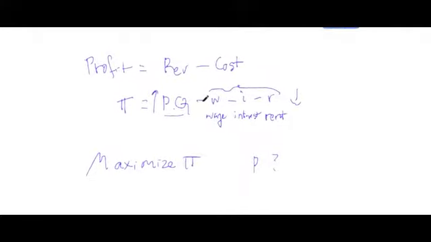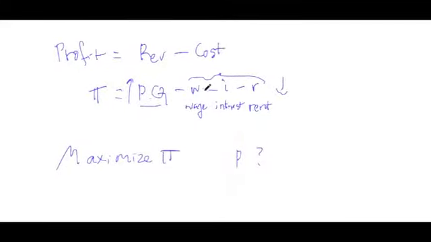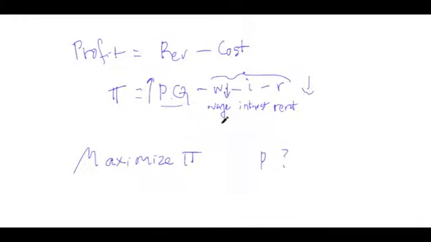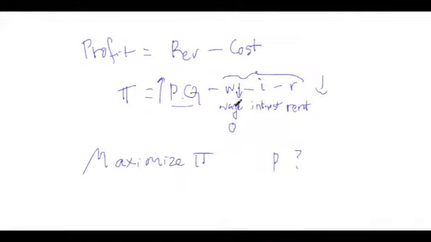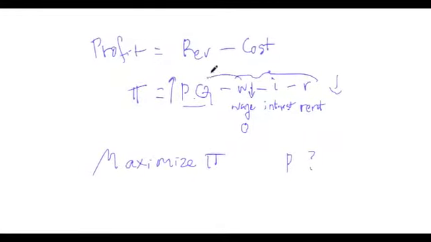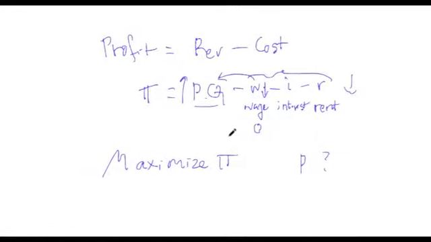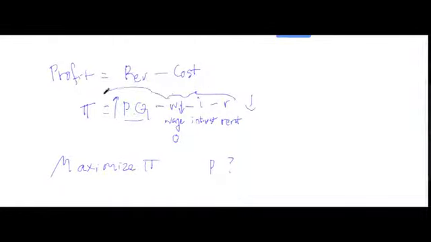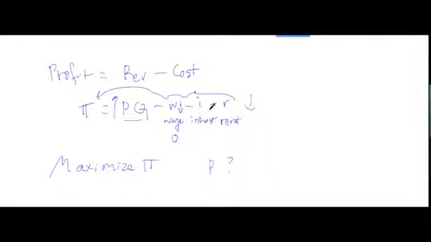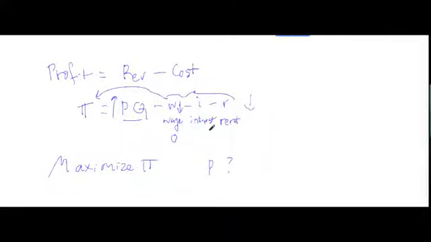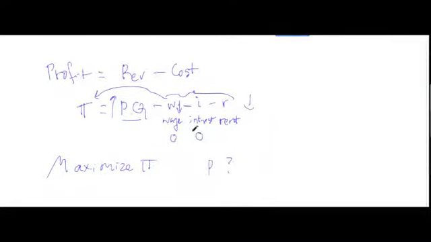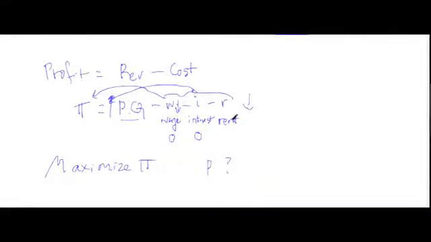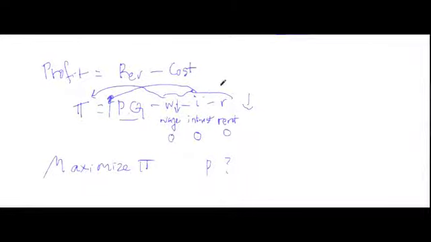Set that aside for a moment. The other strategy, we said, is that you can reduce W as much as you can. And if you can make it zero, fantastic. All this W goes back to your revenue, eventually to your profit. So if you can make it zero, profit goes up. Similarly for interest: if you can make interest zero, all the interest enters into profit. If you can make rent zero, all the rent goes into it.